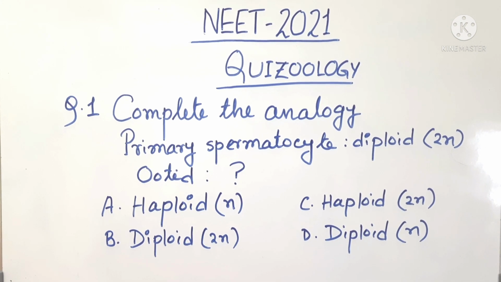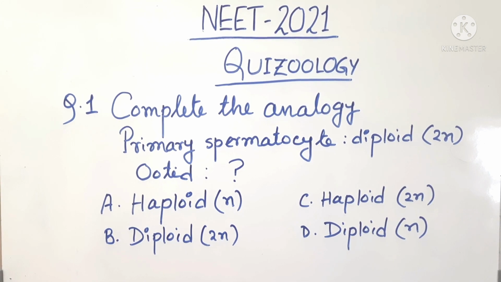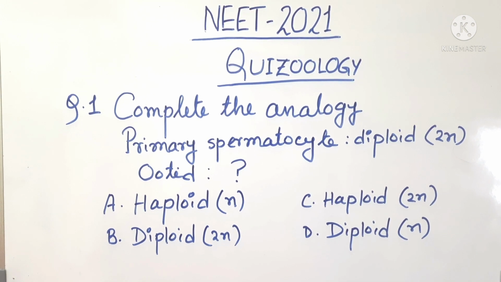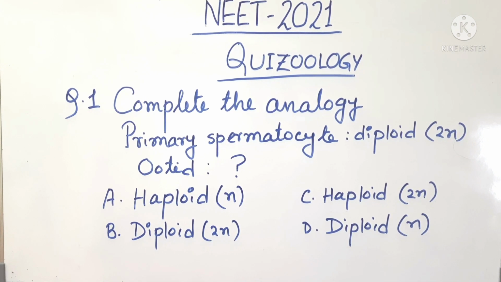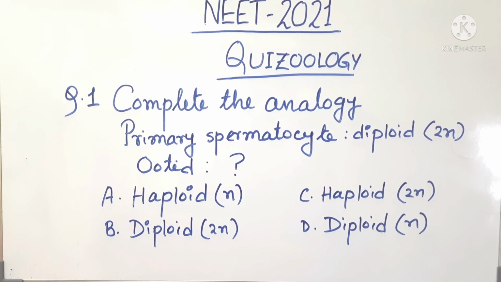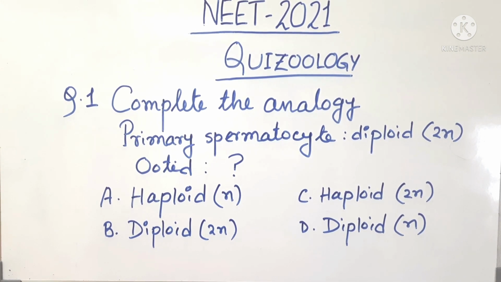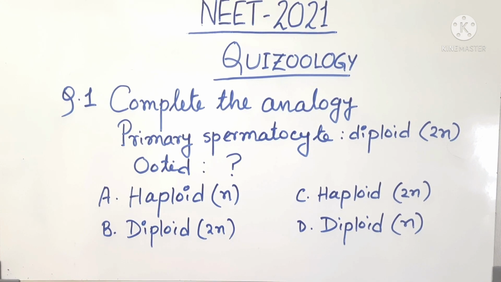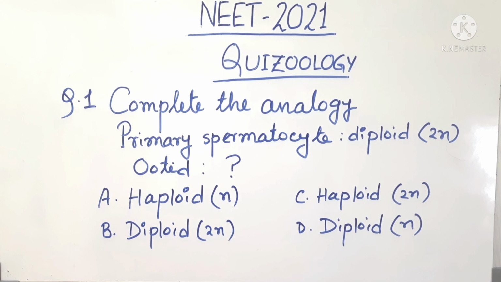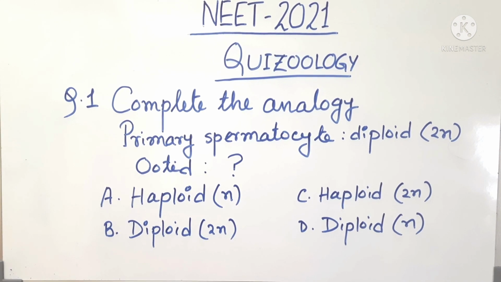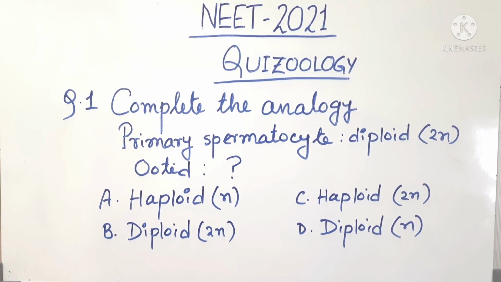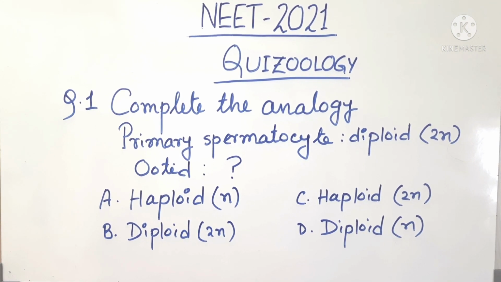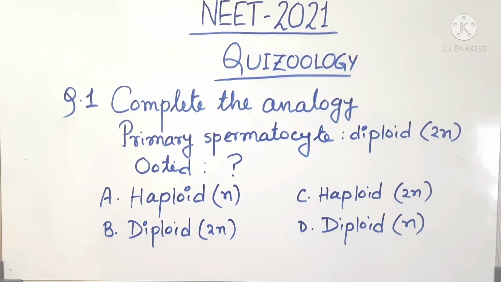Complete the analogy. Primary spermatocyte is diploid, that is 2N. Then what would be the ploidy level of ootid? Option A says haploid, that is N. Option B says diploid, that is 2N. Option C says haploid, that is 2N. And option D says diploid, that is N. I think this question is very easy for my NEET aspirant students. So guys, without wasting time, just give the answer in the comment section.